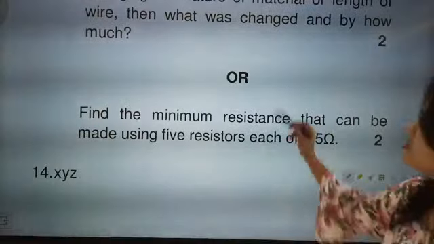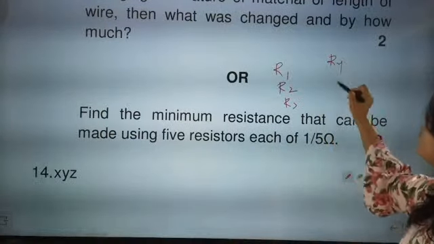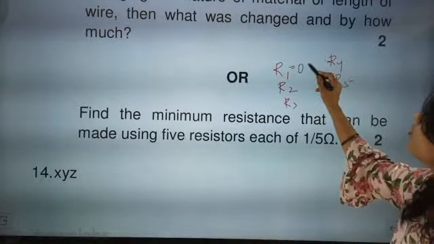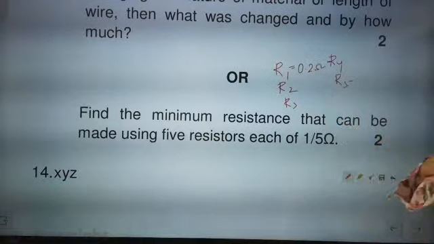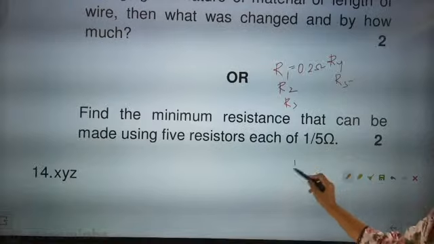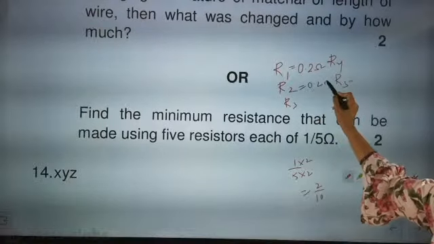Now 5 resistors are there: R1, R2, R3, R4, R5. Each resistor is 1 by 5 ohm, which means 0.2 ohm. If we multiply 2 on both sides, 1 by 5 becomes 2 by 10, so 0.2. So each resistor is 0.2 ohm.